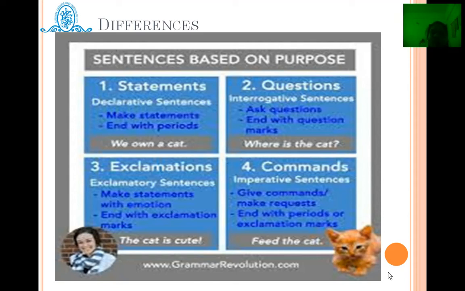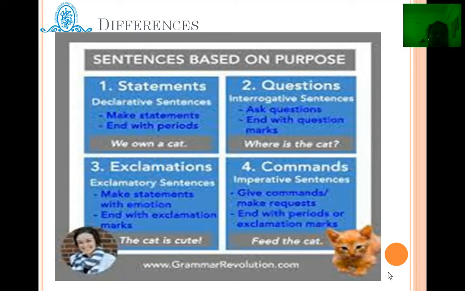Second is questions. To ask someone a question, it forms an interrogative type of sentence, and usually interrogative sentences end with a question mark. Where is the cat? What is your name? How are you? That type of sentence can be used to ask a question.